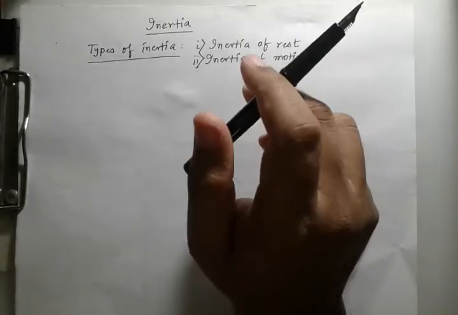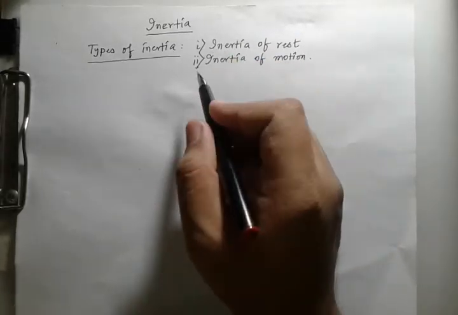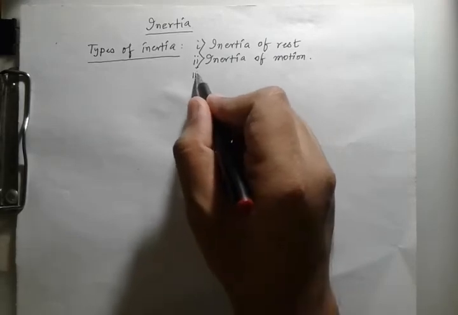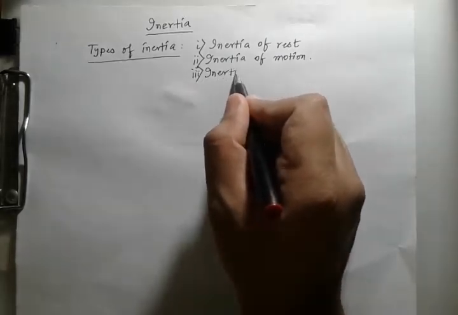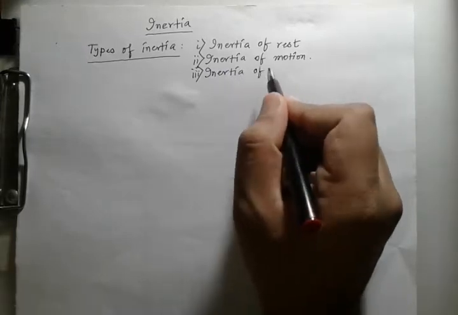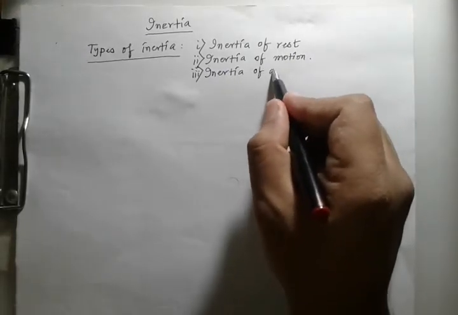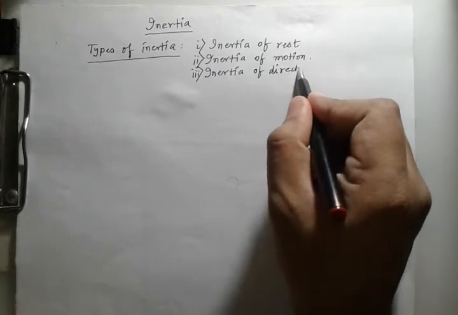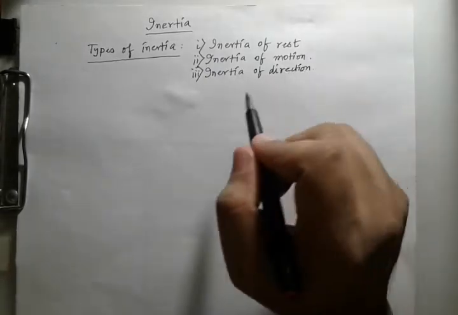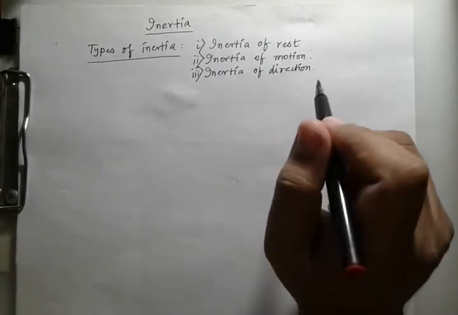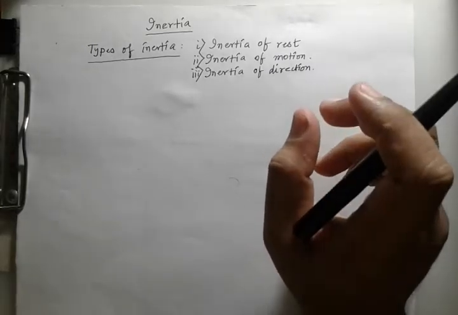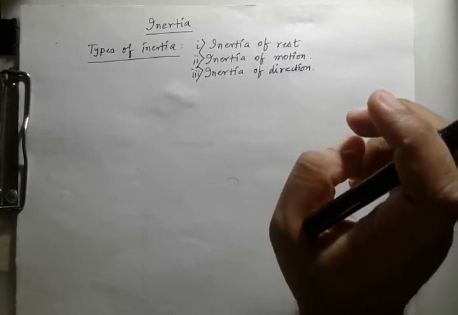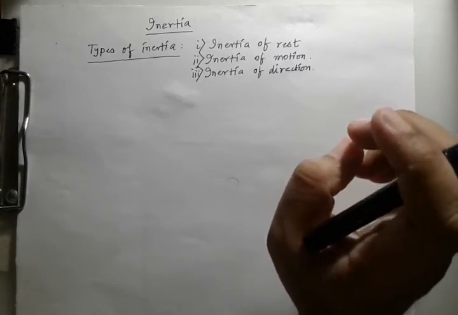The third one is called the inertia of direction. The definition: the inability of a body to change by itself its direction of motion is called the inertia of direction.